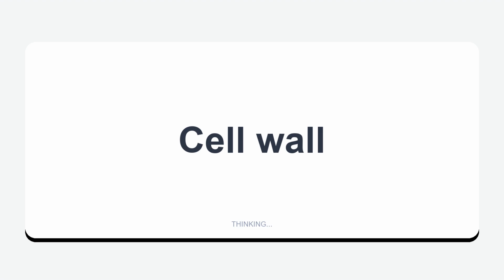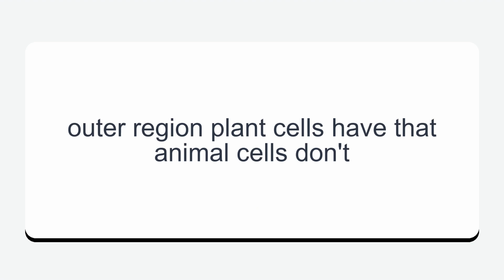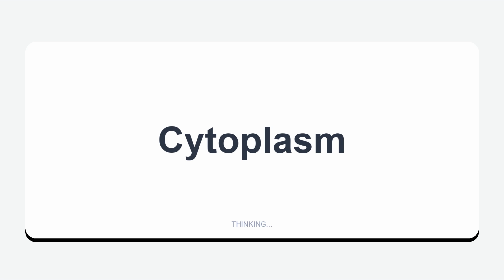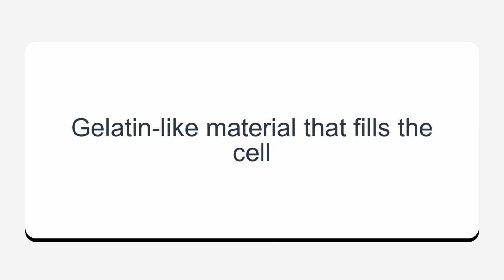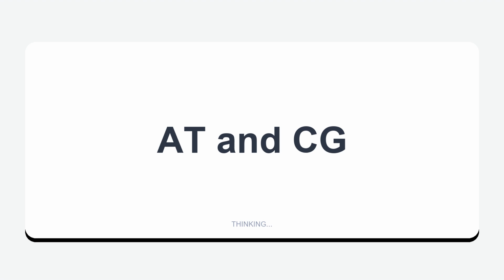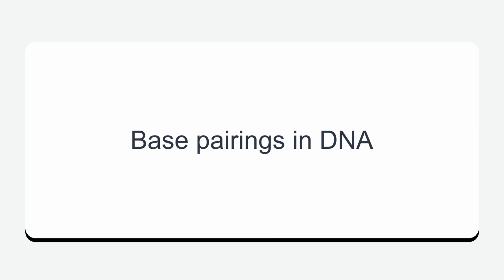Cell wall. Outer region plant cells have that animal cells don't. Cytoplasm. Gelatin-like material that fills the cell. Adenine, C, G. Base pairings in DNA.